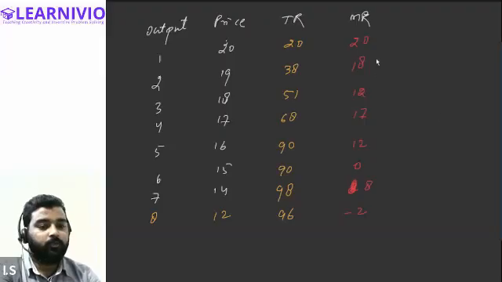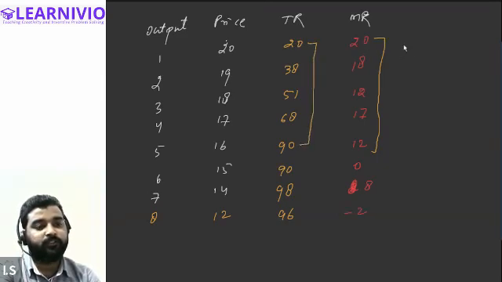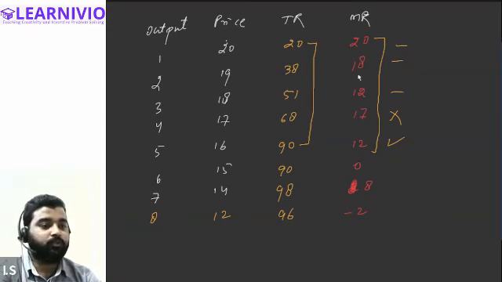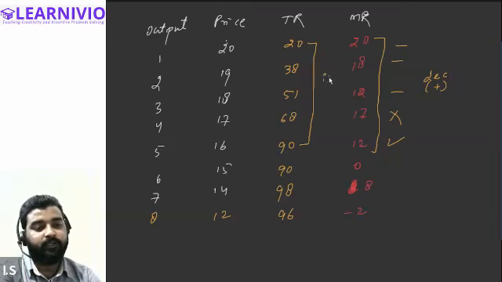Yes, sir. Now see, what I'm telling you: until marginal revenue declines but remains positive, even though it is declining but it is positive, you will notice that total revenue continuously increases. Except at this point, at all other points, marginal revenue is declining, and you can notice that total revenue is continuously increasing. So this is the first relationship. When marginal revenue decreases but remains positive, then total revenue increases.